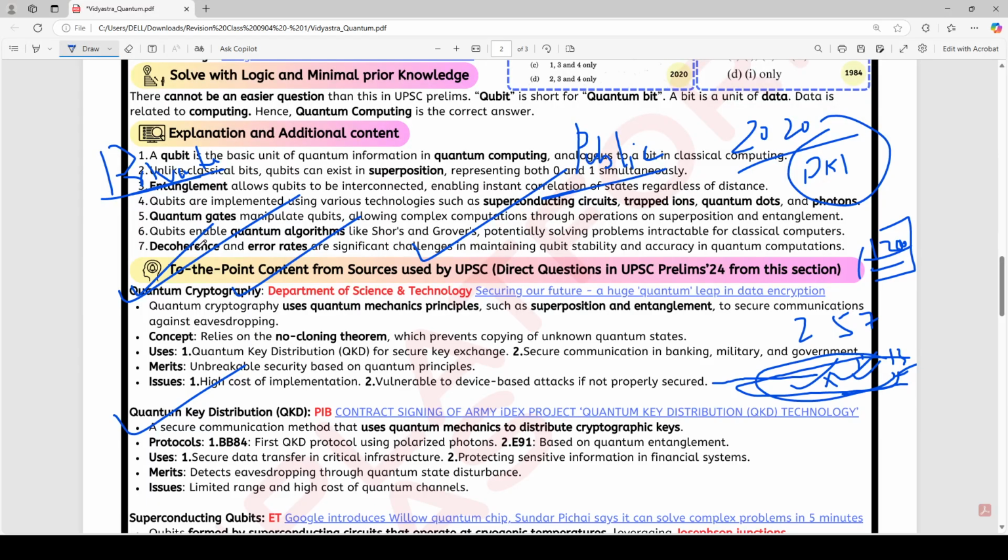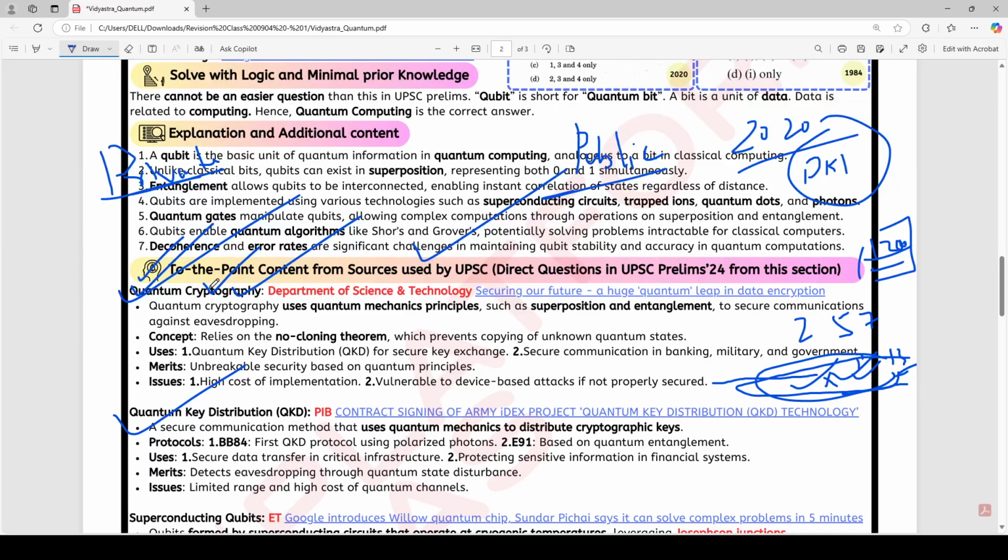So there can be a day, let's say in future 2-3 years down the line, when none of our messages will be safe. I'm just assuming. None of our messages will be safe because everything can be decrypted using quantum computers. So to solve that problem, we are moving into quantum cryptography, where we use quantum principles like superposition, entanglement, and quantum interference to create a new type of cryptography.